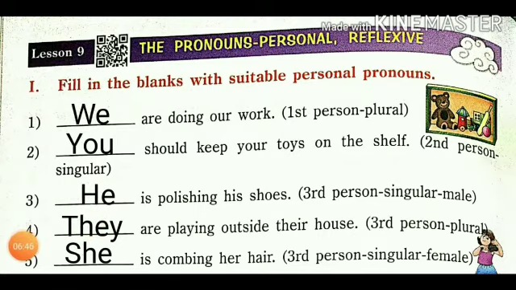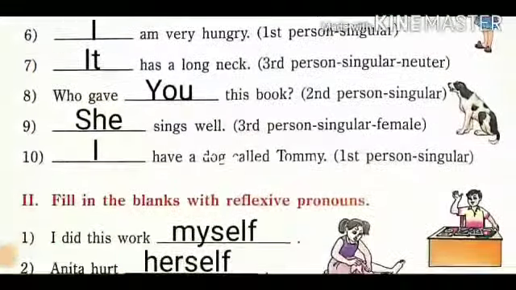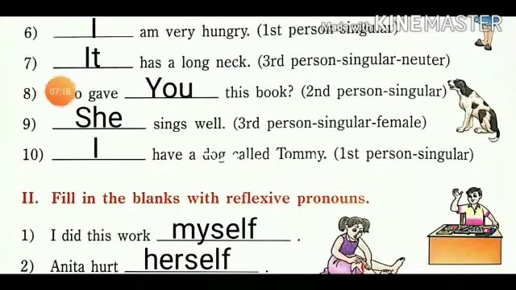Fourth number, they are playing outside their house. It is they, a third person plural form. Then, she is combing her hair. So she is third person singular female. For girls or women or any female we use she as a third person. Next, sixth number, I am very hungry.